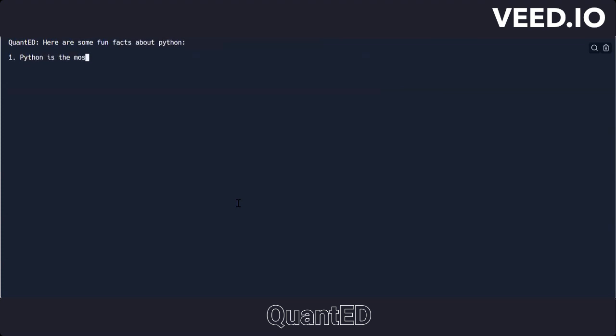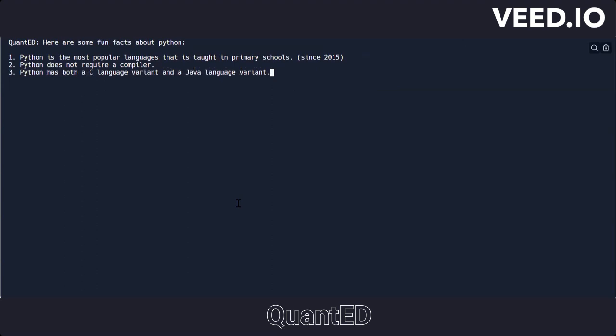Here are some fun facts about Python. 1. Python is the most popular coding language currently taught in primary schools. 2. Python does not require a compiler. 3. Python has a C language variant and a Java language variant. Also, Python is an official programming language used at Google.